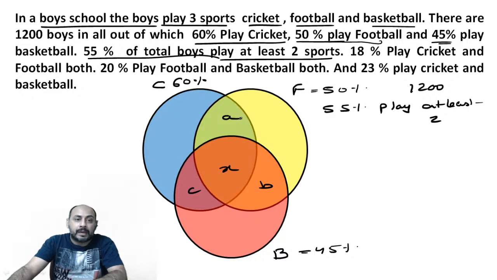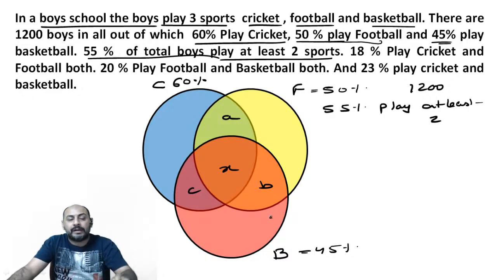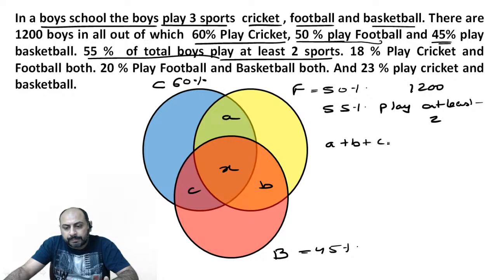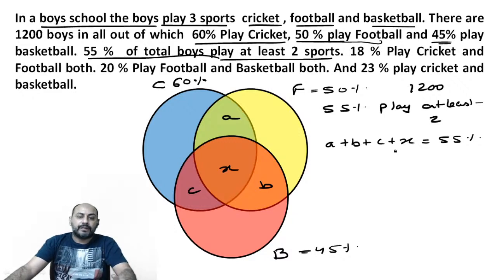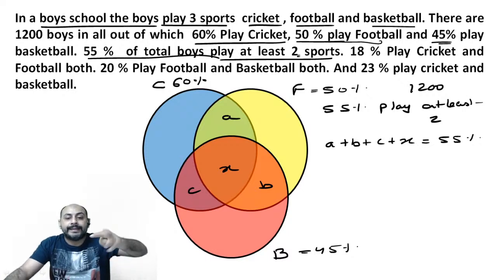A alone would be cricket and football only, not basketball, exactly two sports. B alone would be football and basketball only, not the third sport. C alone would be cricket and basketball only, not the third sport. Got it? So what the question is saying is A plus B plus C plus X is 55%, because 55% of the boys play at least two sports. At least means two or more.